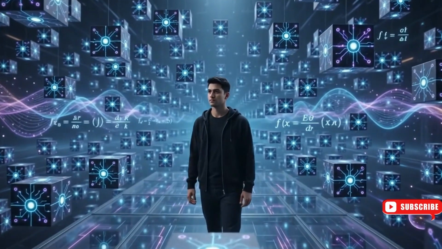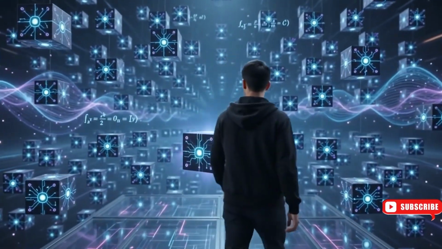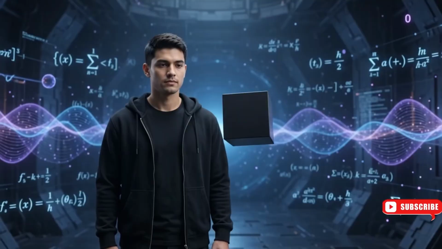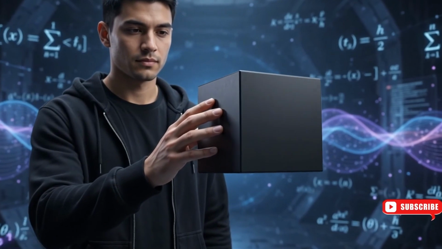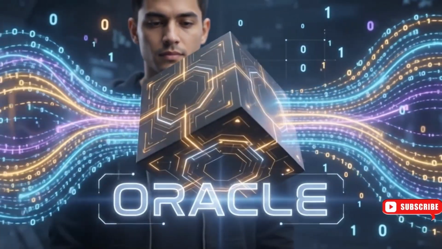Every quantum algorithm begins with a problem. Today, we're faced with a mysterious black box. We don't know how it works inside, but we do know it always behaves in one of only two possible ways. In quantum computing, this mysterious black box is called an oracle. We can give it inputs and observe its outputs, but its internal function remains completely unknown.